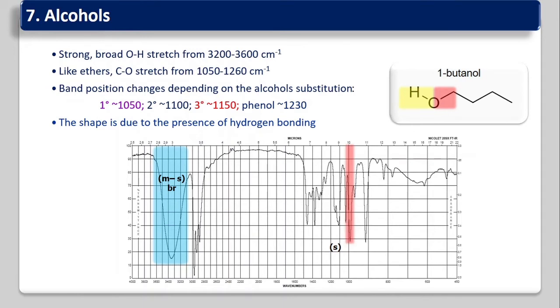This band position changes depending upon the alcohol substitution. If it is a primary alcohol, the band comes around 1050. If secondary, it comes around 1100 centimeter inverse. If it is a tertiary alcohol, it comes around 1150 centimeter inverse. If it is a phenolic OH, it comes around 1230 to 1260 centimeter inverse. The shape is due to the presence of hydrogen bonding.